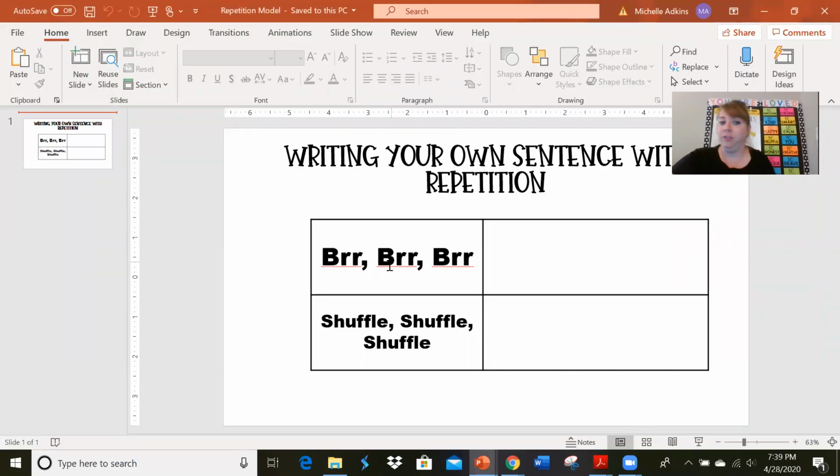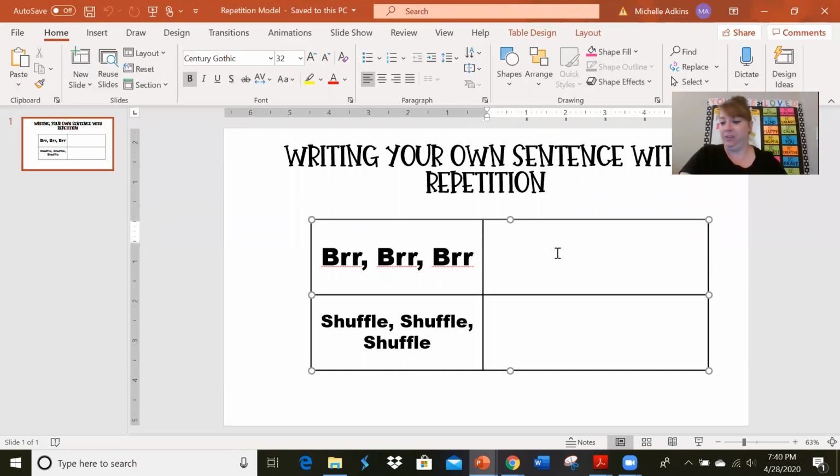So if I have the phrase burr, burr, burr, that keeps repeating, what sentence could I write that goes along with it? Would I want to write maybe a sentence about going to the beach? No, you're right. I'm probably going to write about something being cold. So my sentence is, it is so cold. Now let's read the whole thing together. Burr, burr, burr. It is so cold. Does that make sense? Yes, it does.